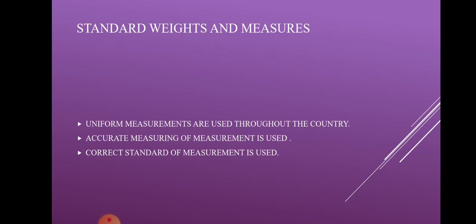The first law says that uniform measurements are used throughout the country. A uniform measurement should be used by every shopkeeper, in any part of the country. The second is that accurate measuring instruments should be used. It's not necessary that everyone will use the same kind of instrument. Some of them will say that this pot gives you 1 kg of rice, and the same 1 kg can be measured in another pot also. Now we don't know whether it's actually 1 kg or not.